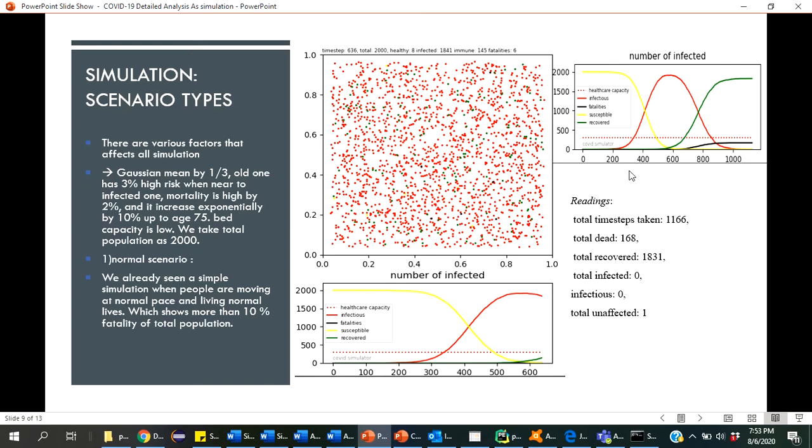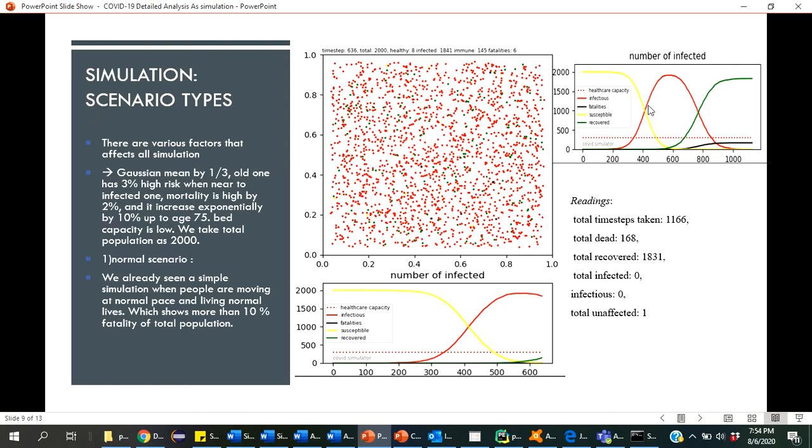And here the total population used is 2000. So I told you already that I have taken 2000 people in total, and I have a motion between them. This red mark shows the infected people. Here in the upper part you can see that out of a total 2000 people, only 8 healthy remain. Greens are healthy, and red are infected, that is 1841, and some of them are immune, and there are only 6 deaths. The black dots show the deaths.